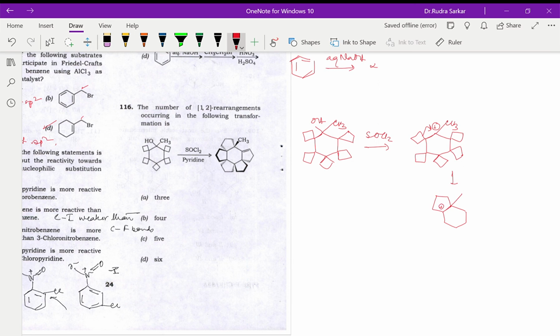So again another ring expansion will happen. So that will be like this again. So another ring expansion similarly one can think of. So 1, 2, 3. Another ring expansion one can think of, 4.